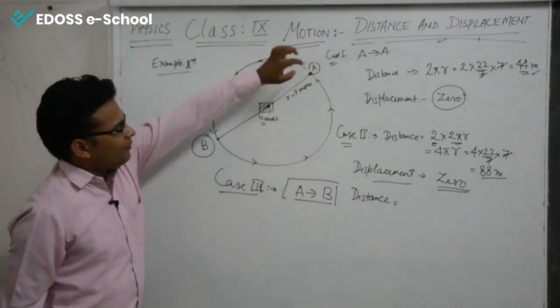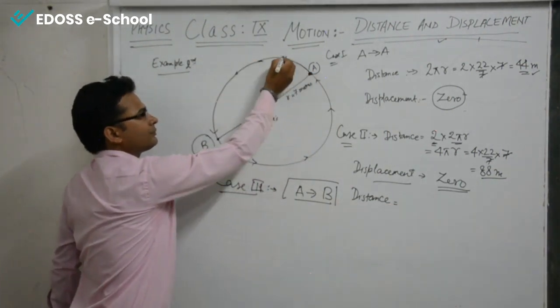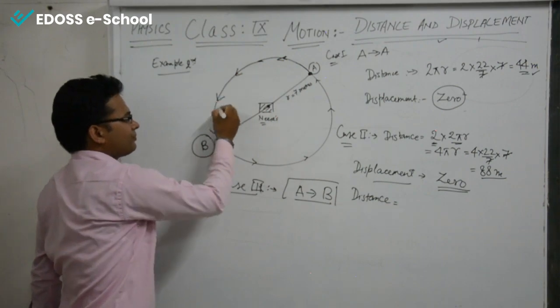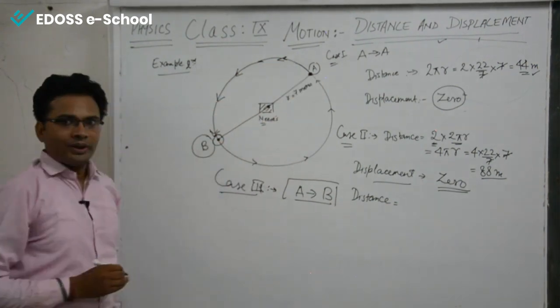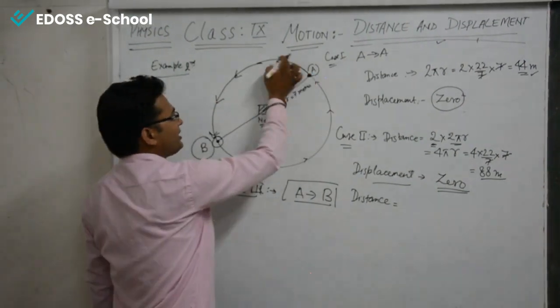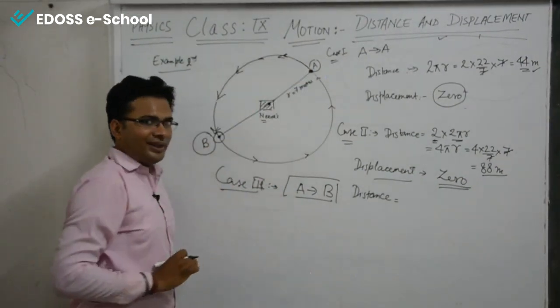As you can see, from A to B, this is the movement of Neeta; this is the initial position, this is the final position. So the distance traveled in this case is just half of the circle.